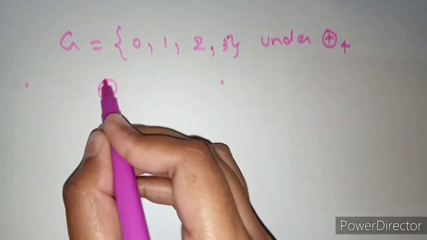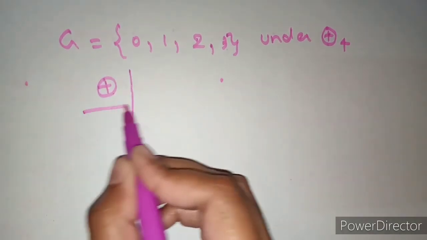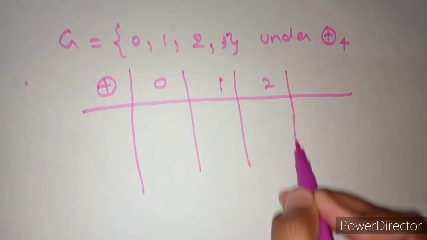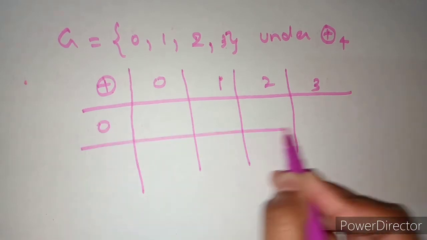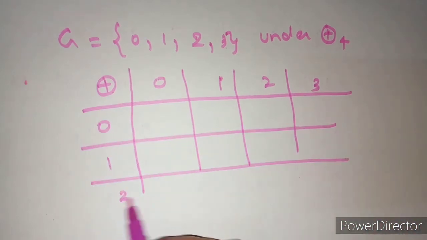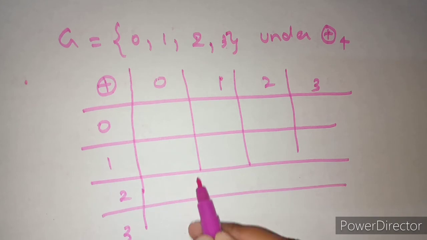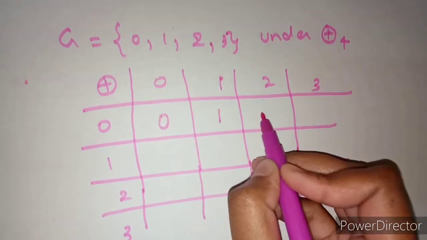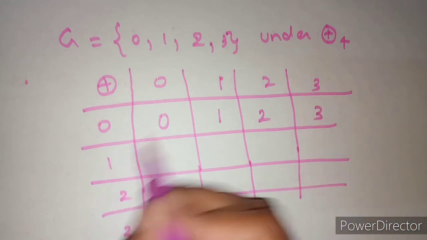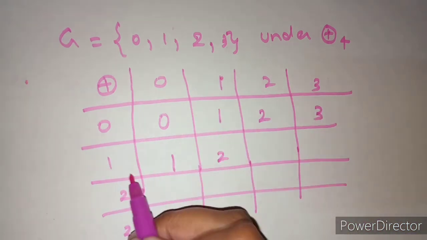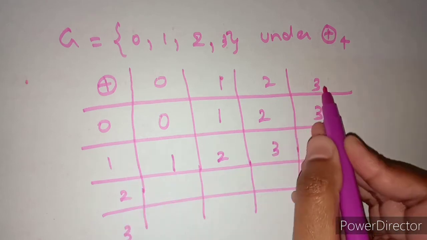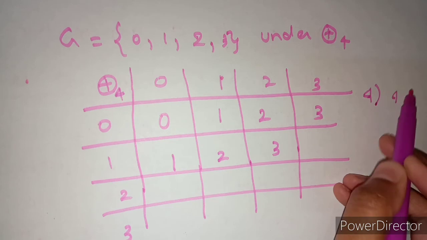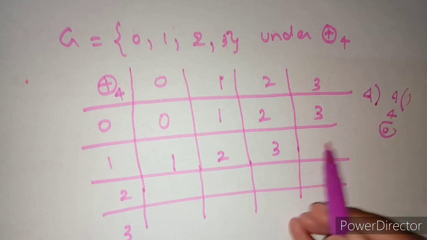Okay. I am constructing the composition table. See, 0, 1, 2, 3, 0, 1, 2, 3. Now 0 plus 0 is 0, 0 plus 1 is 1, 0 plus 2 is 2, 0 plus 3 is 3, 1 plus 0 is 1, 1 plus 1 is 2, 1 plus 2 is 3, 1 plus 3 is 4 under addition modulo 4. 4 in place of dividend and 4 in place of divisor, 4 ones are 4, 0. So we have got 0 here.